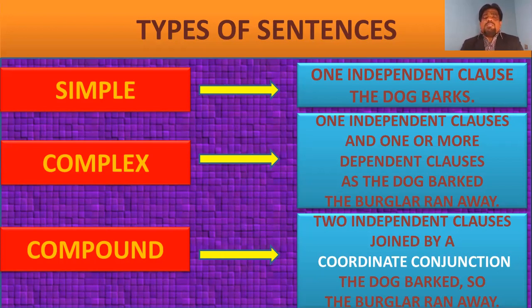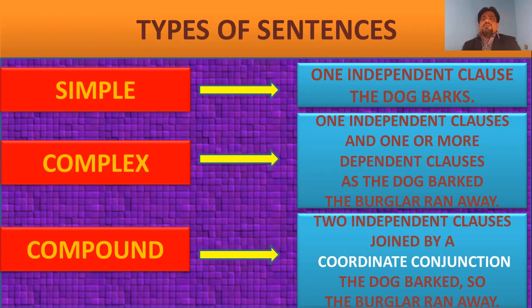In the complex sentence, I could give you an example: As the dog barked, the burglar ran away. Here the conjunction "as" is used. The conjunction "as" is never a part of the FANBOYS conjunctions. An example for a compound sentence: The dog barked, so the burglar ran away. Here the conjunction "so" is used, and "so" is a FANBOYS conjunction. Therefore, it is called a compound sentence.